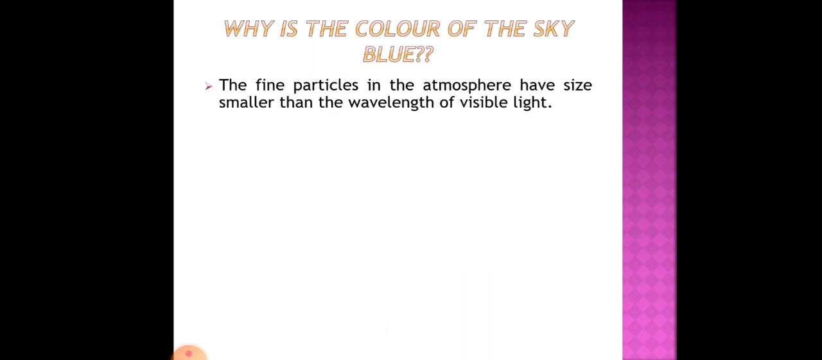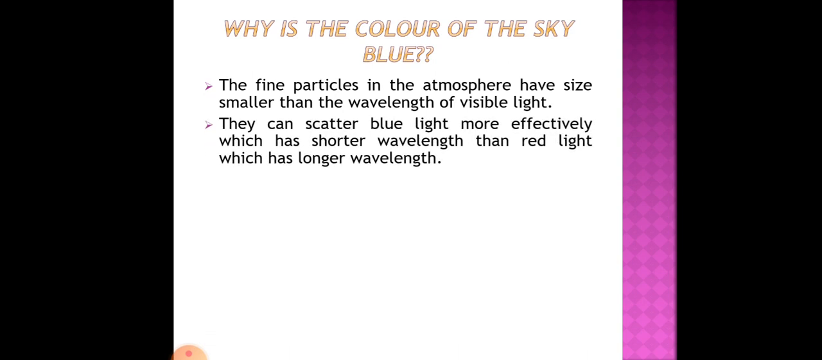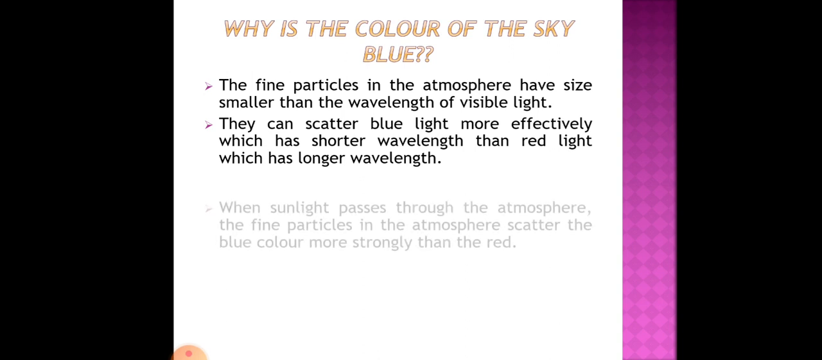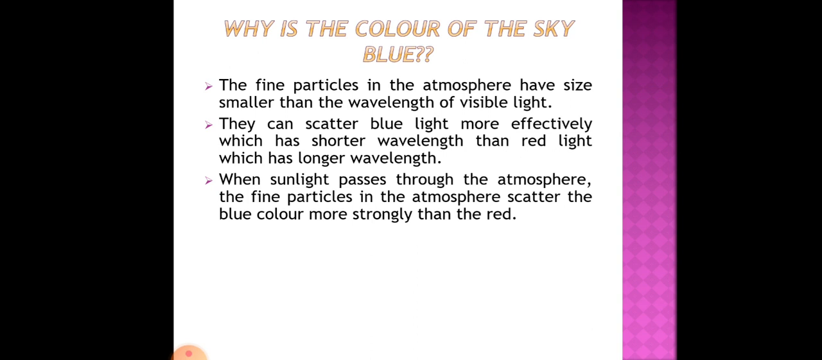The fine particles in the atmosphere have size smaller than the wavelength of visible light. So the particles that are present in the atmosphere have very small size, smaller than the wavelength of visible light. They can scatter blue light, which has shorter wavelength, more effectively than red light, which has longer wavelength. Because the size of the particles is very small, these particles can scatter blue light more effectively than red light. When sunlight passes through the atmosphere, the fine particles scatter the blue color more strongly than the red color.